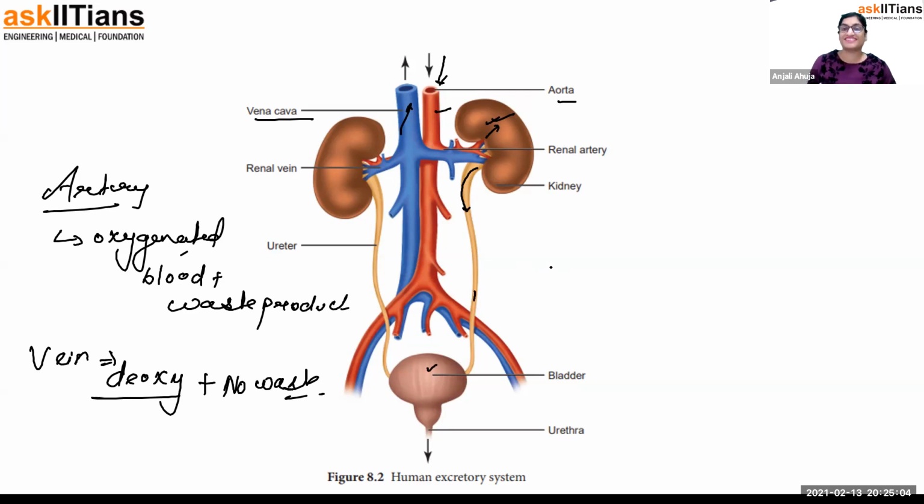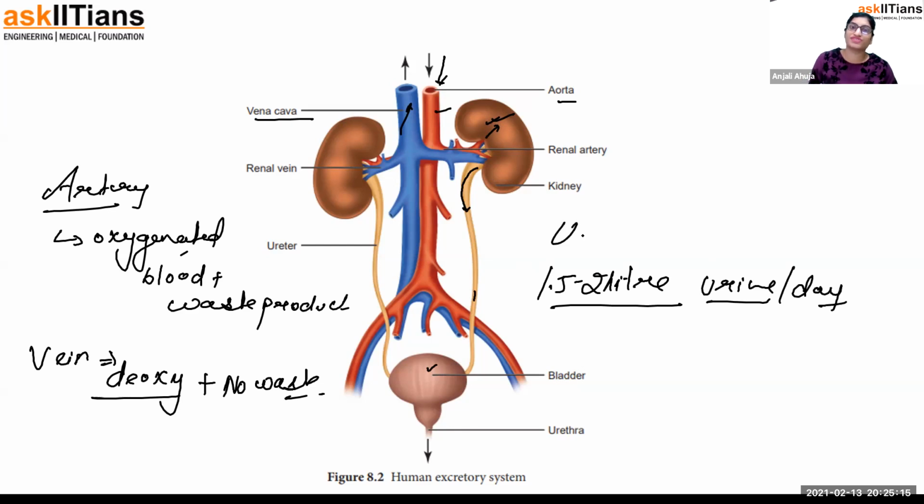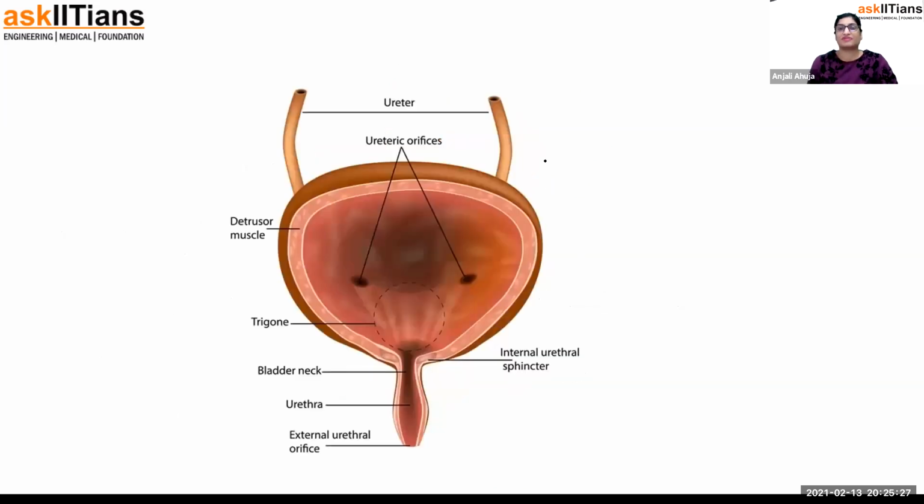In a day, we excrete nearly 1.5 to 2 liters of urine, and it's pale yellow. I have told you why it is pale yellow. It has a pigment known as urochrome, which is a leftover pigment of hemoglobin. That's why it's pale yellow. Now let me tell you about the bladder. It doesn't have so much capacity, nearly 300 ml.